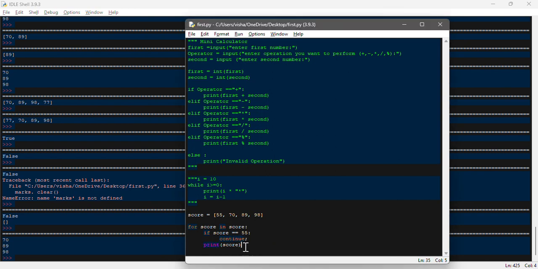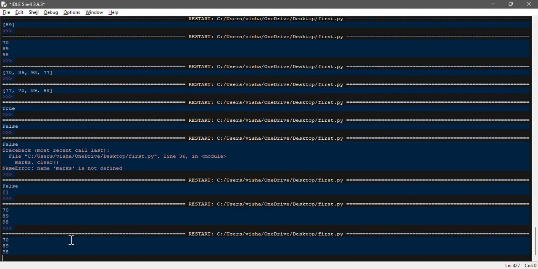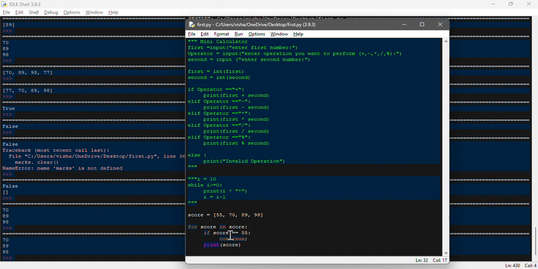We remove that, and if we run this again, it should work now. So if you see, it's working now. It checked the number we specified: for the score loop, if the score is equal to 55, then continue and print the score. It checked that 55 was present, and took all the values after 55, which were 70, 89 and 98. So this way you can use a loop with a list as well.